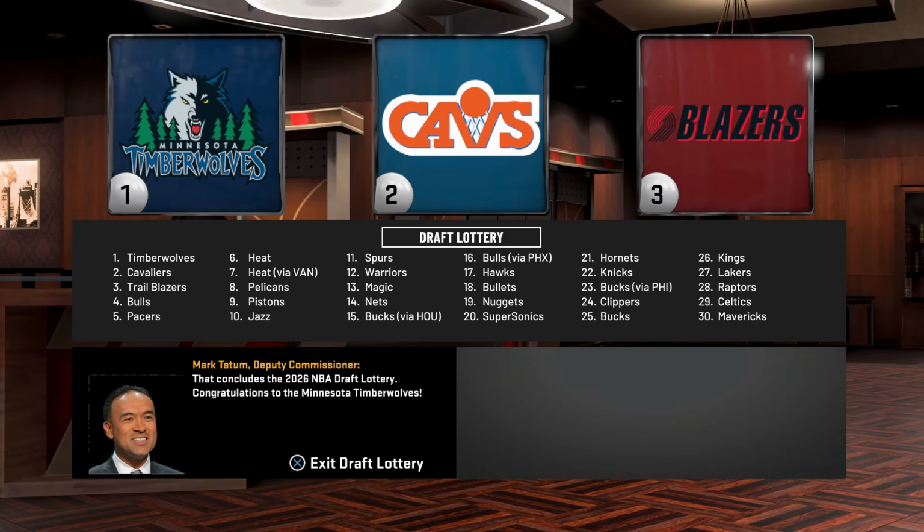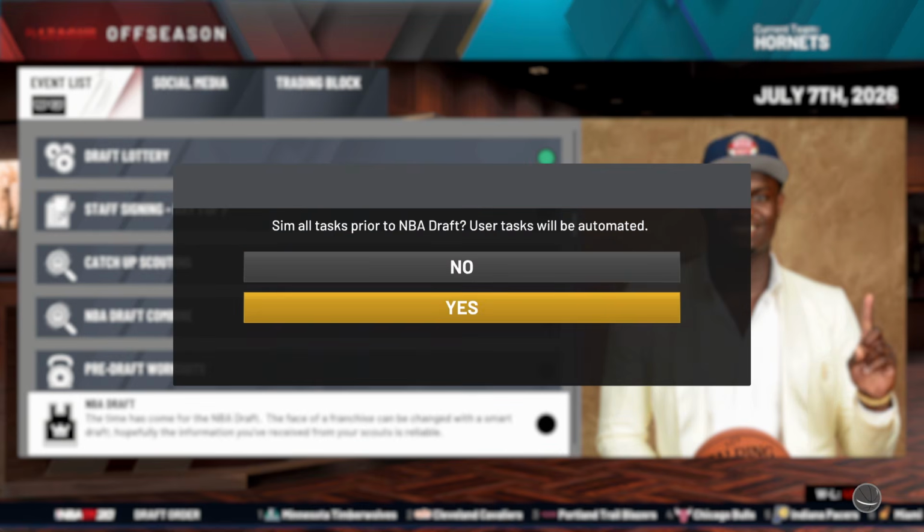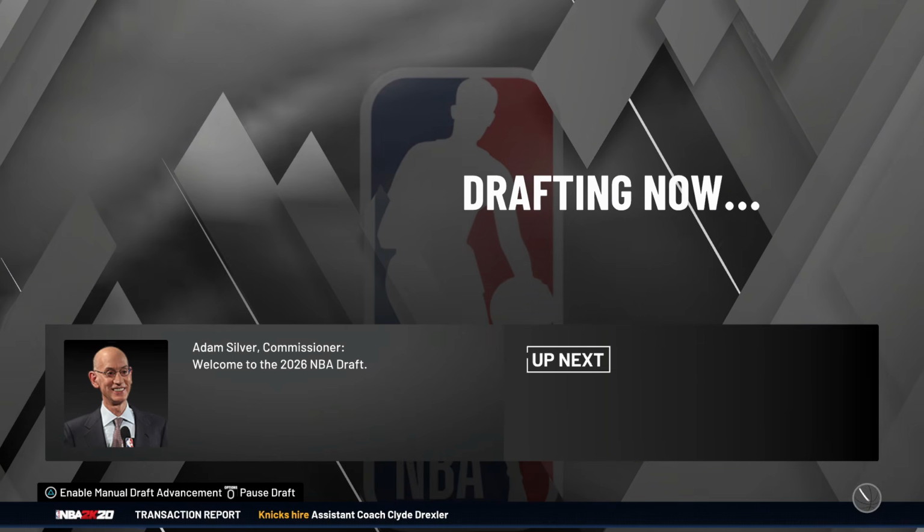The draft lottery of all draft lotteries. And yes, I already did it. This is the final results. Timberwolves, Cavaliers fall 2nd. Trailblazers, Bulls, Pacers. And then the Heat have 2 picks right after that. This is the biggest draft of all time. So we got to hop in real quick and just look at them.